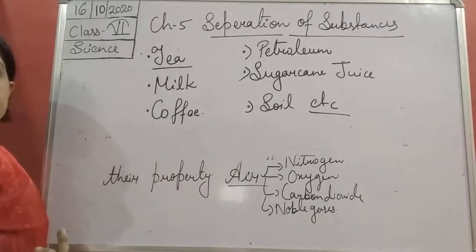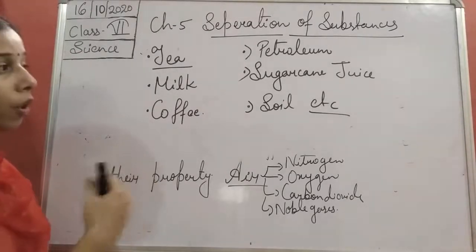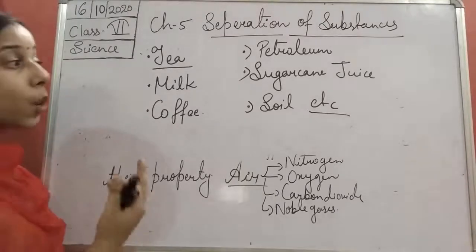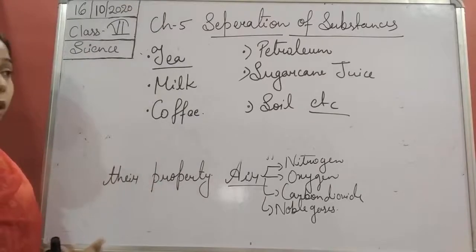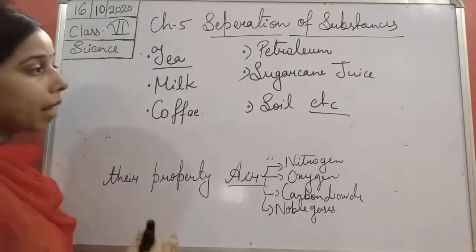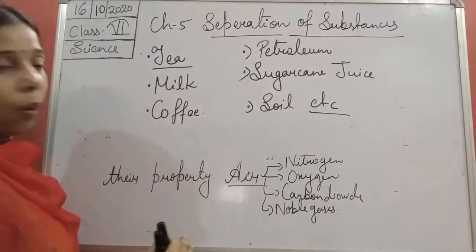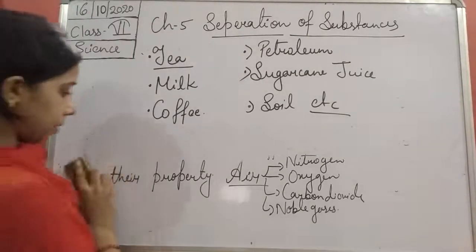So you can understand that soil consists of a lot of different substances which make soil an impure substance. Although it consists of pure substances, overall the soil is an impure substance. So this is about pure and impure substances.